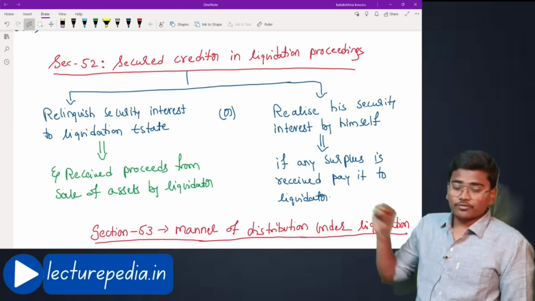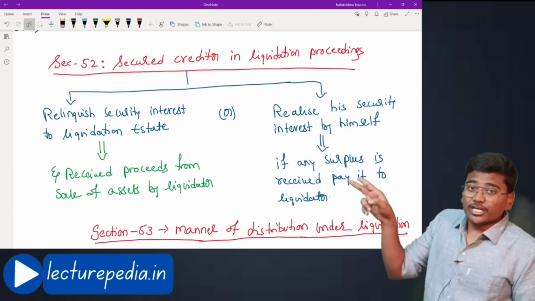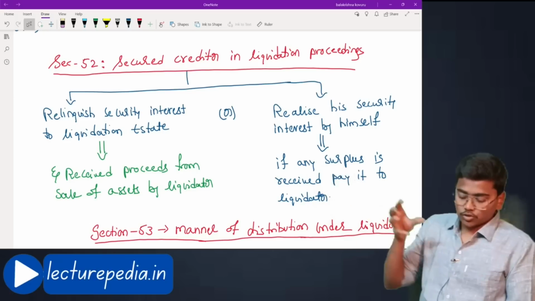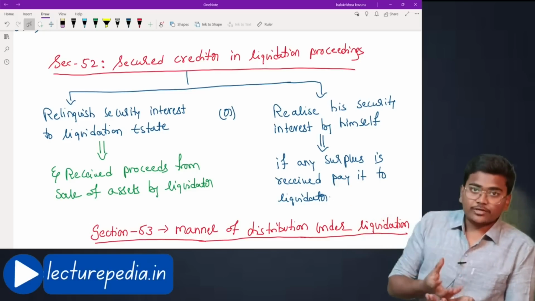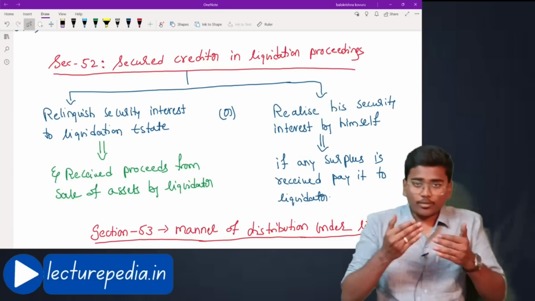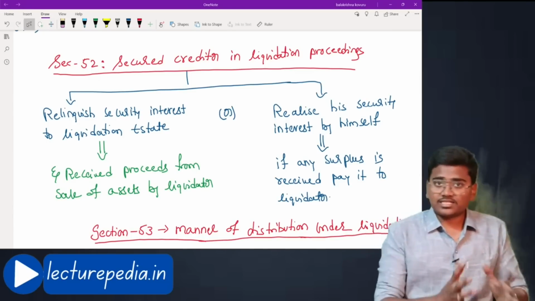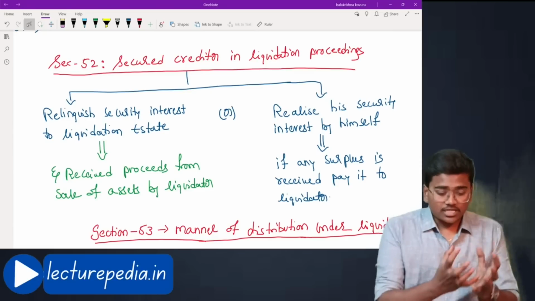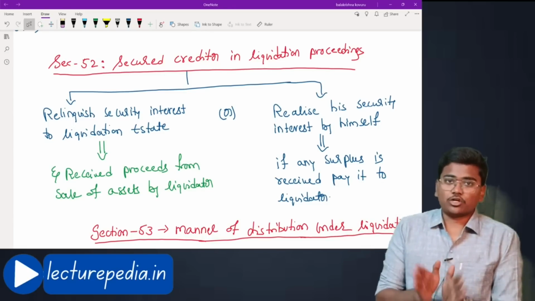The first option given to the secured creditor is that the secured creditor will relinquish his interest on the asset and will submit the asset to the liquidator. The liquidator will include this asset in the liquidation estate. After including it in the liquidation estate, along with all other assets, he will also sell this asset. By selling this asset, some amount will be realized. That amount will be given to the secured creditor. That is the first option.